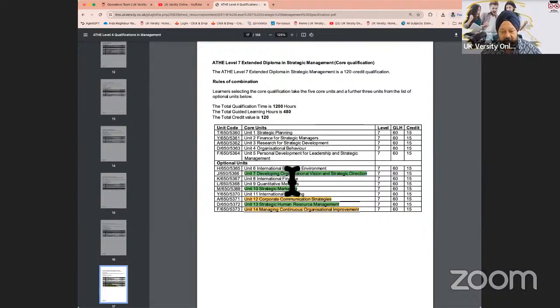Now, the ones that we have marked in green are the ones which are mapped with the MBA program. But you are free to choose optional units. The only drawback would be that when you submit the diploma for the top-up, some universities don't have these units covered in their MBA program, so you would have to study additional modules.